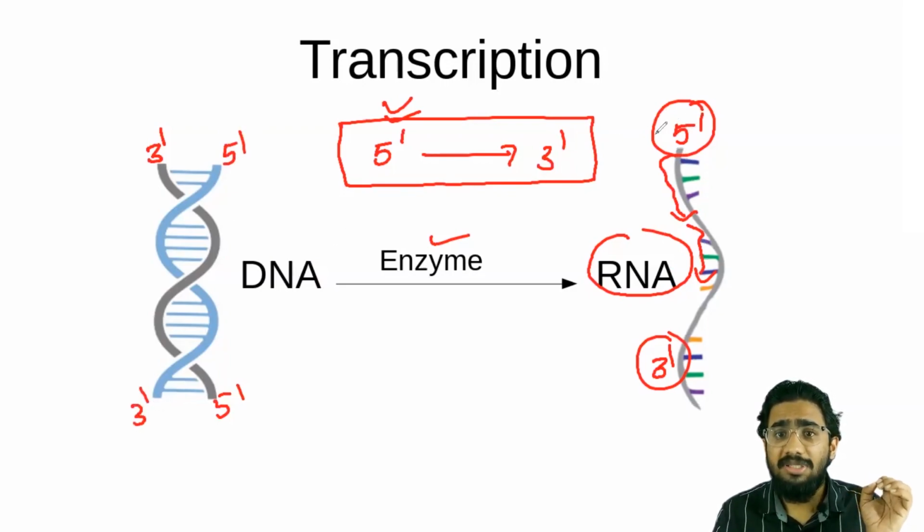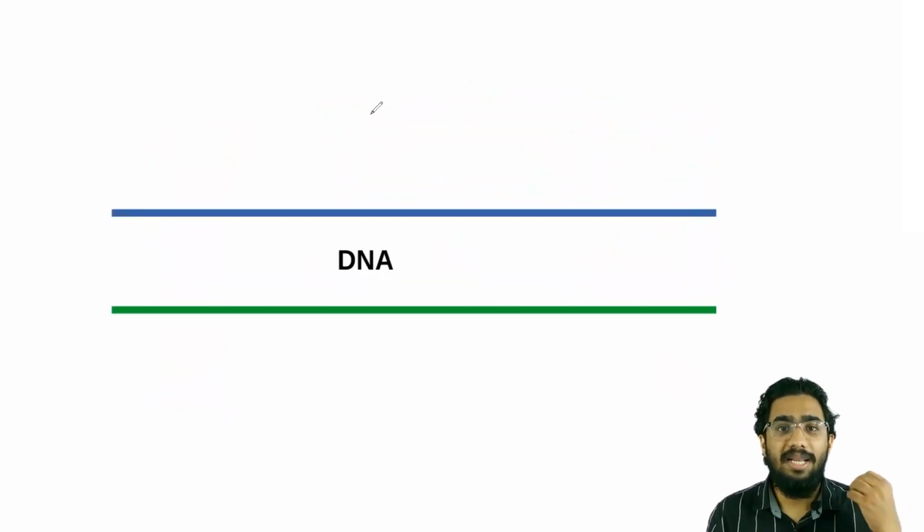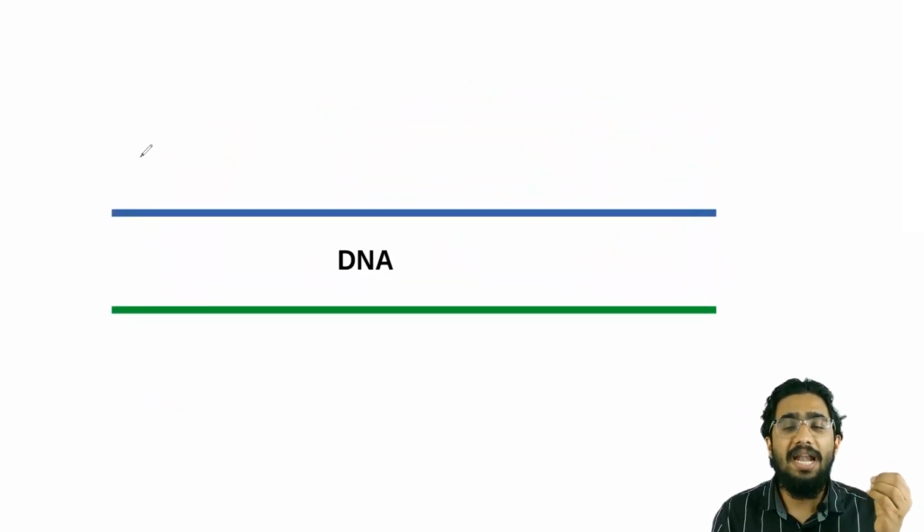And you know we are synthesizing only one strand of RNA, that means we are using only one DNA strand to synthesize the RNA. Let's see how this 5' to 3' direction of synthesis of RNA influences which strand is transcribed. A DNA molecule has 2 strands, and these 2 strands run anti-parallel to each other. What that means is, if one strand has direction 3' to 5', the opposite strand has the other direction, that is from 5' to 3'.